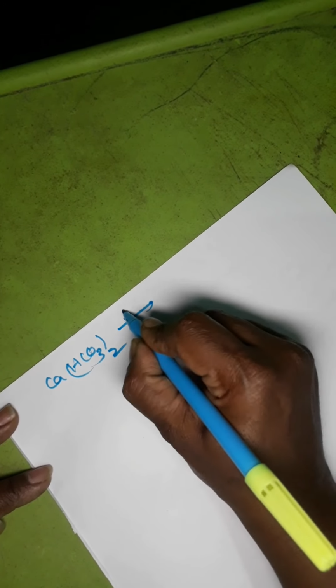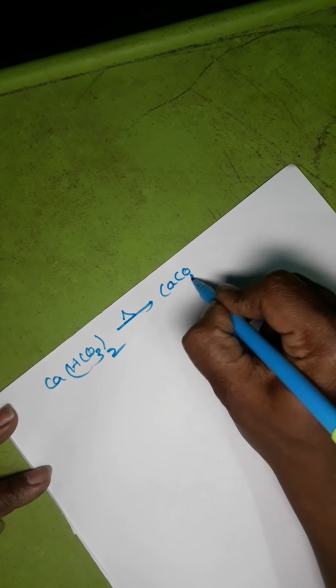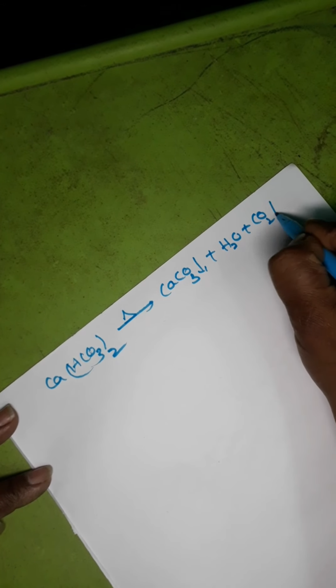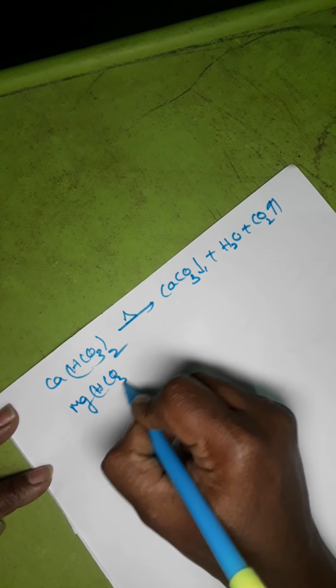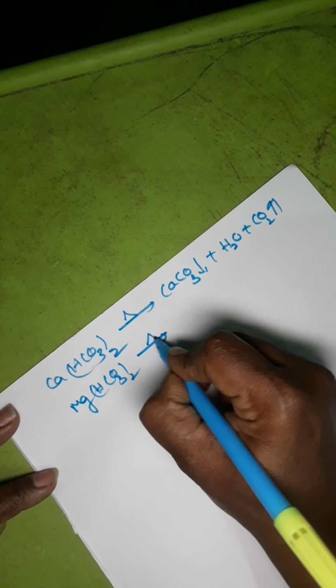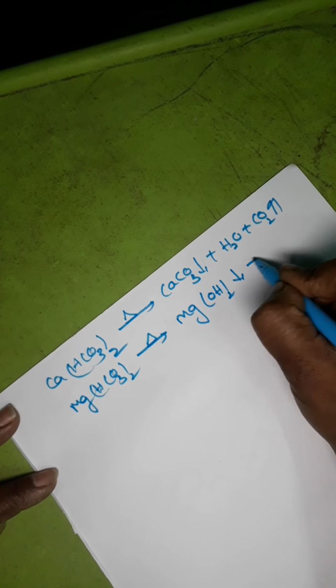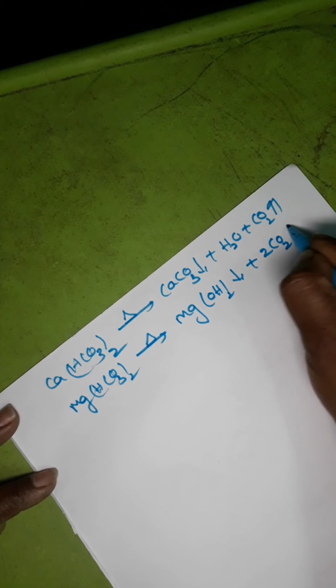What happens here? First of all, calcium bicarbonate, Ca(HCO3)2, on boiling gives CaCO3 plus H2O plus CO2. Next, magnesium bicarbonate gives magnesium hydroxide plus 2CO2.